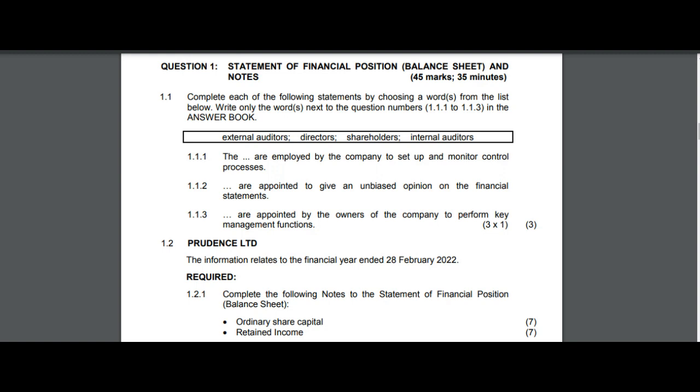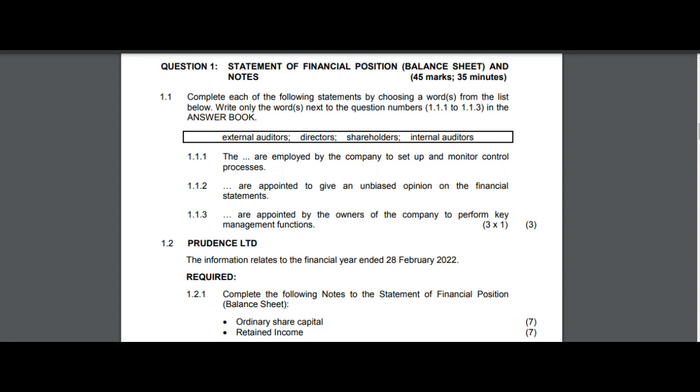Hi there. In this video, we're going to look into the share capital and retained income note problem in the June 2022 Accounting Examination Paper 1. The question paper that is used in this illustration is the property of the Department of Basic Education in the Republic of South Africa. It has been used in this video for illustrative purposes only. Although our interest is on the share capital and retained earnings, we will provide as a bonus the solutions to the opening multiple choice questions.